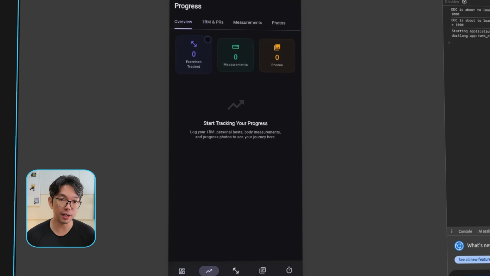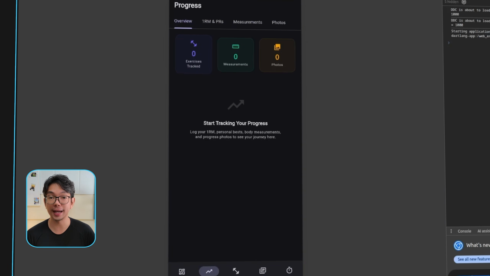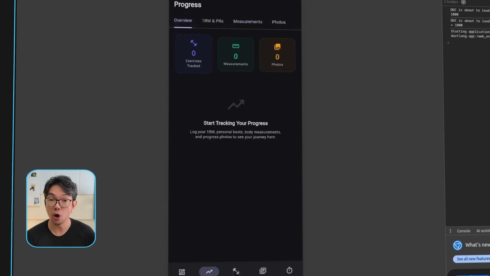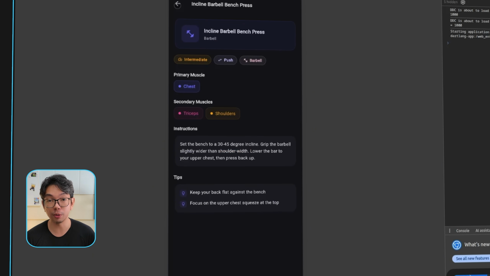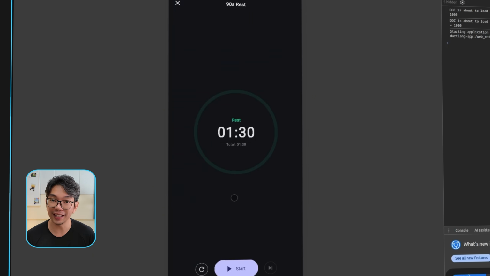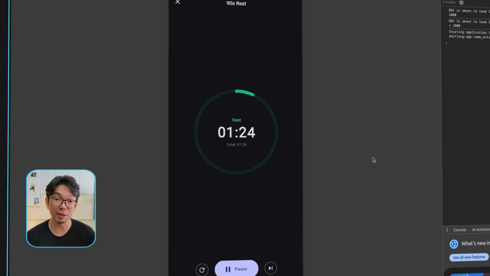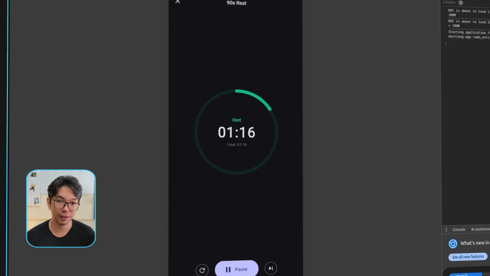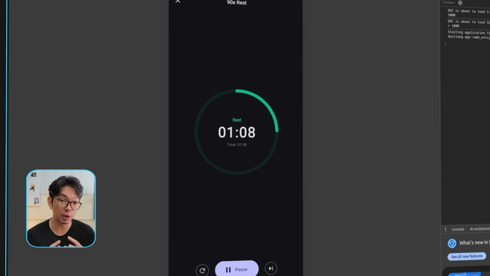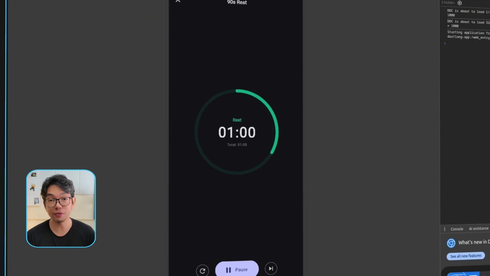So next, let's open up the progress section and walk through the layout and charts that we created. And overall, the structure and tracking system are clearly in place. And finally, we can now move over to the timer. We can start a session and confirm that it runs exactly as expected. And right now, every core feature that we built is functioning, and the app is very much complete and cohesive from end to end.